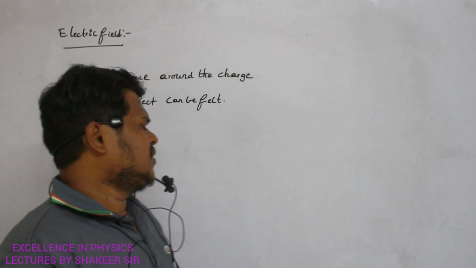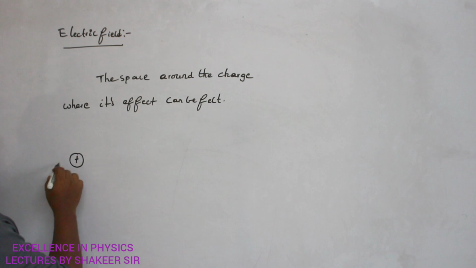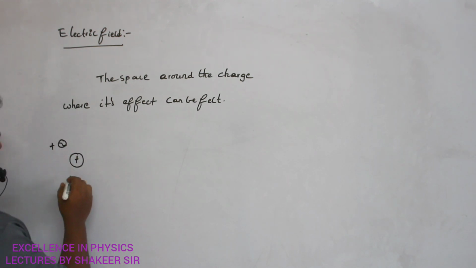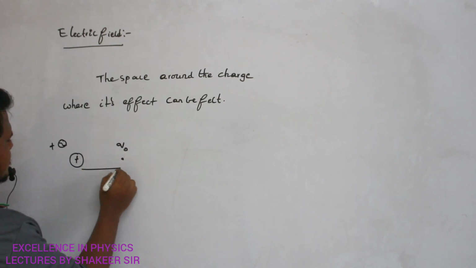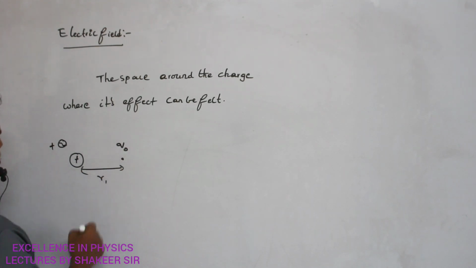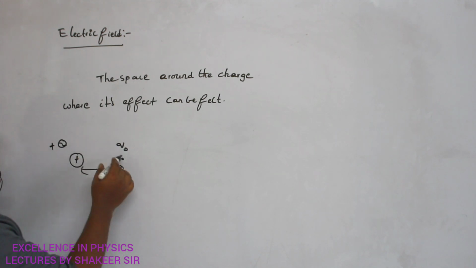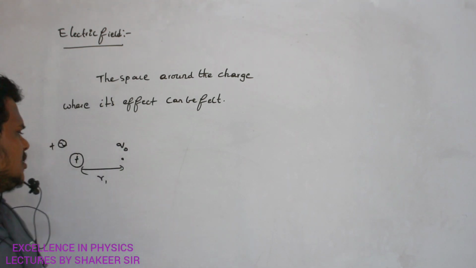Clear, ma? For example, let us consider this is the main charge, or you can call it the mother charge Q. Clear? And this is a positive charge. So here if I place a test charge Q0 at a distance of R1, so this distance is R1. Are you able to understand, ma? If it is experiencing force, then definitely I can say this test charge is present in the electric field of this main charge.